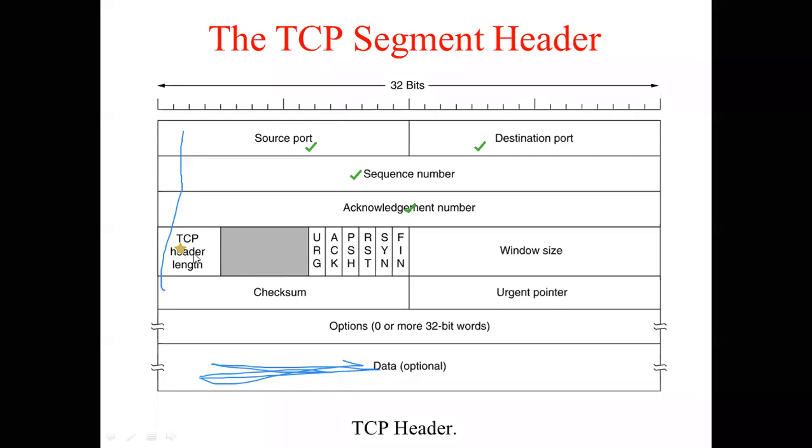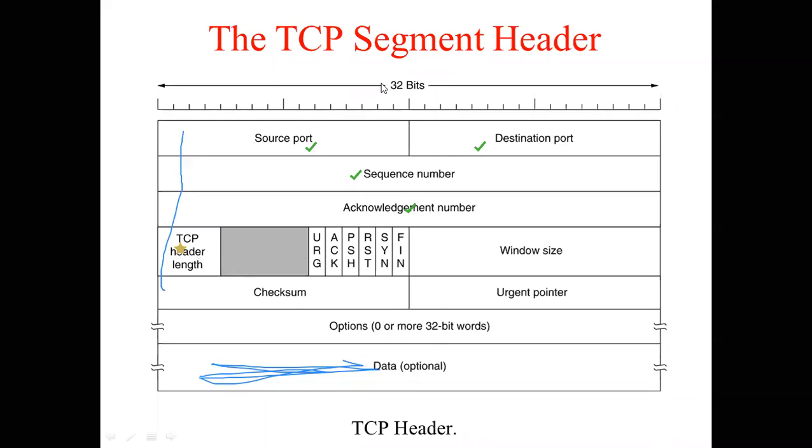Header length means there is a fixed part and an optional part. The fixed part will always be there. But if there is an optional part, how many bytes it is, or whether it is valid or not, is indicated with the help of this field, which tells the total length of the header. 20 plus how many bytes, that is specified in this 4-bit field, called the TCP header length.